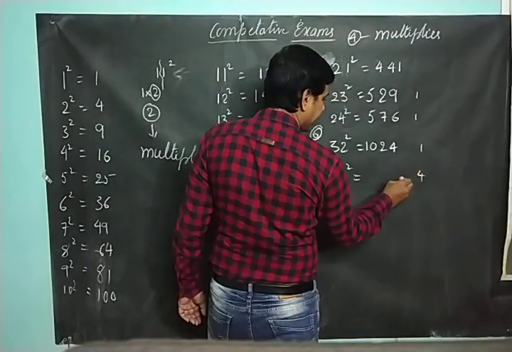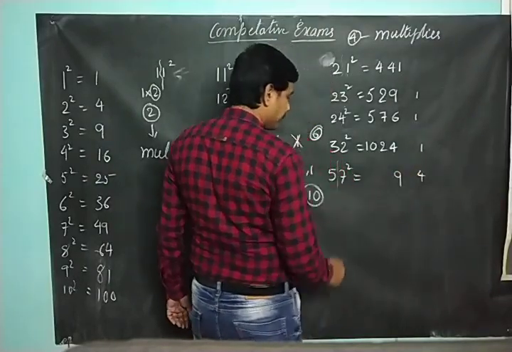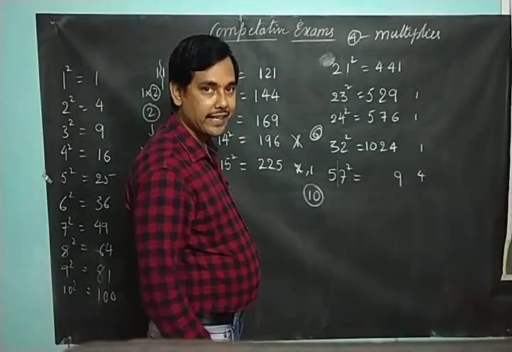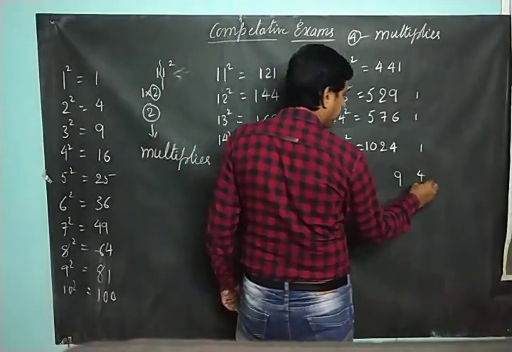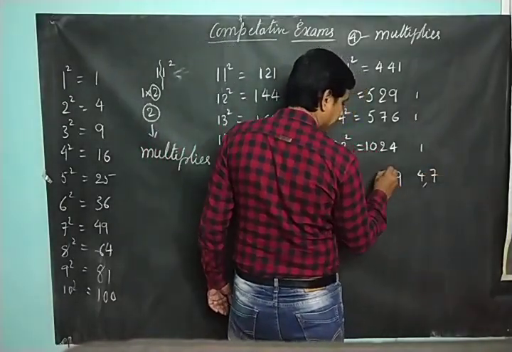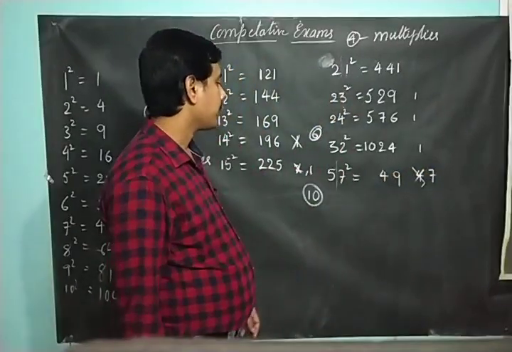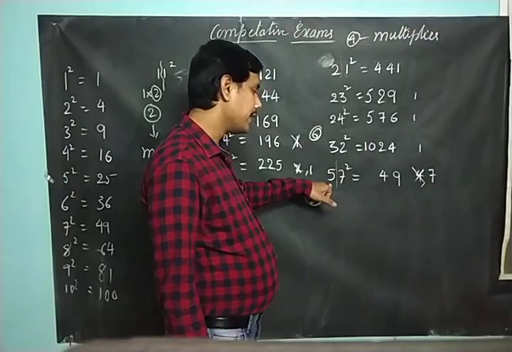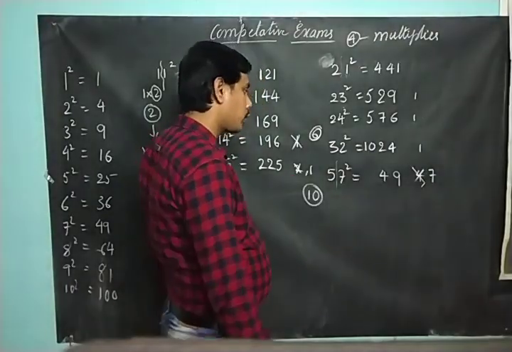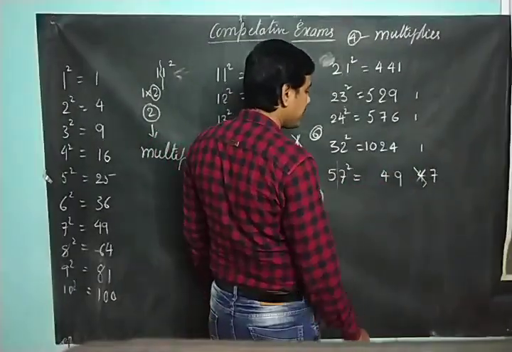4 carry 9. Then 7 into 10, 70. 70 plus 4, 74. 7 carry 4. Okay. Then what is 5 square? 25. 25 plus 7,